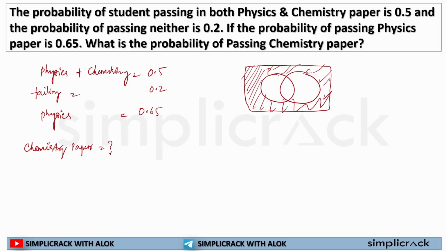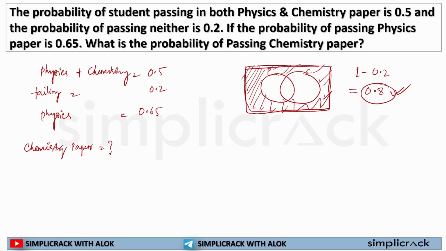So if I think the probability of the whole school or the whole class is 1, then the probability of students who passed any examination, whether they passed both papers or any one paper, will be 1 minus 0.2, that is 0.8. There is a different way to solve this question, but I am telling you the probability of students who pass the examination is 0.8.